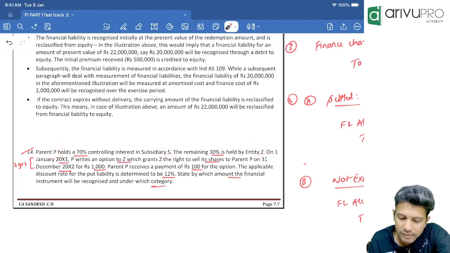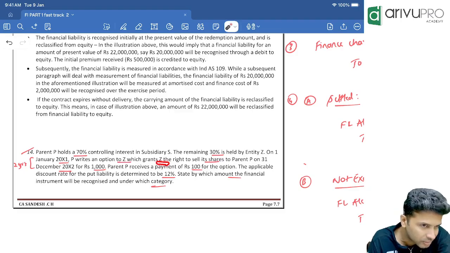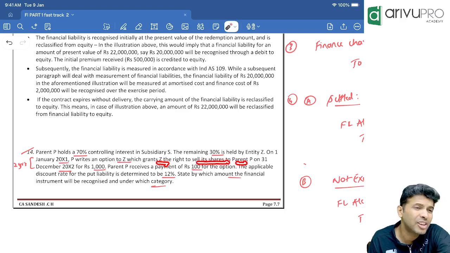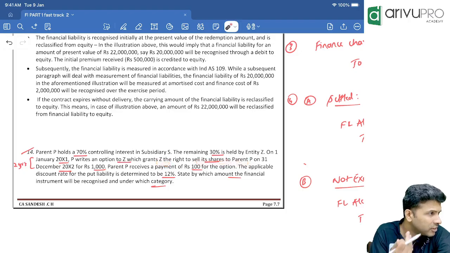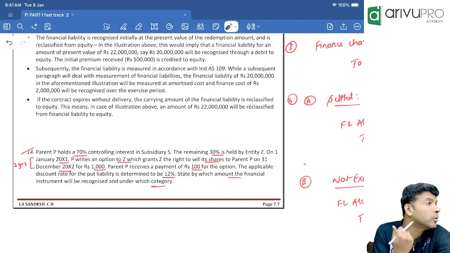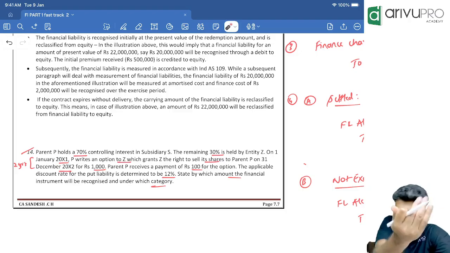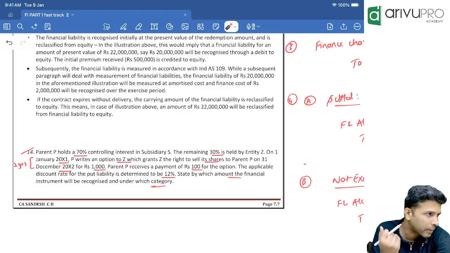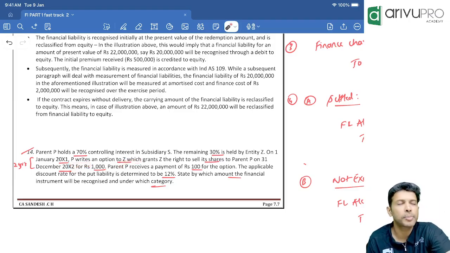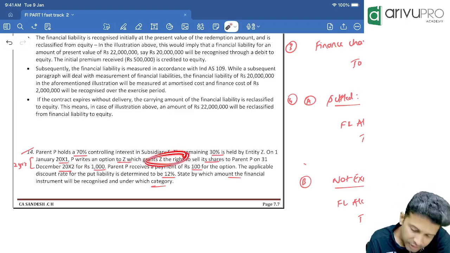On 1st January 20x1, P writes an option to Z which grants Z the right to sell the shares to P. The right to sell the shares means put option. Put option is always associated with sale. Call option is always associated with buy. Call back means buying back. Put back means selling. Okay. So P writes an option to Z. Through this option, who has the right? P or Z? Z has an option.